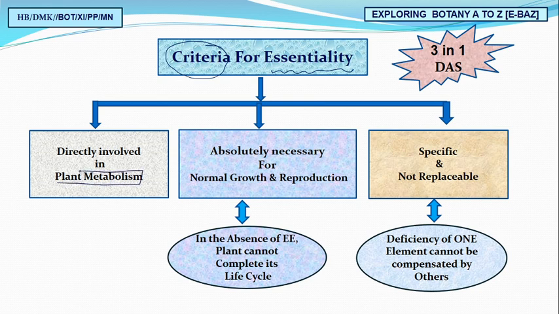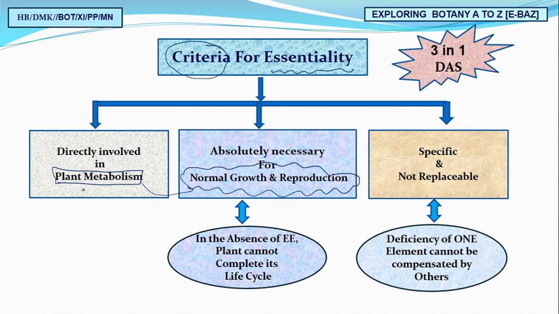You all know plant metabolism: respiration, photosynthesis, energy forming, energy utilization, everything happens under plant metabolism. And if a plant is executing its metabolism properly due to the direct involvement of the essential elements, it means the plant is showing normal growth and reproduction.